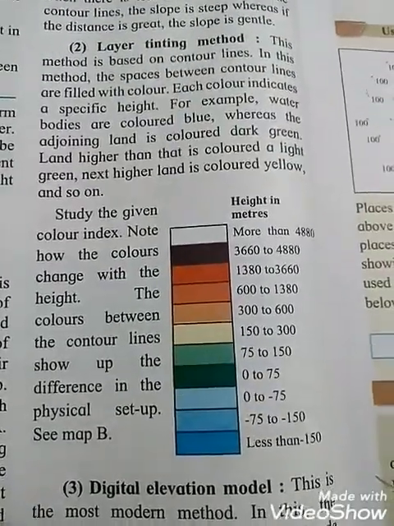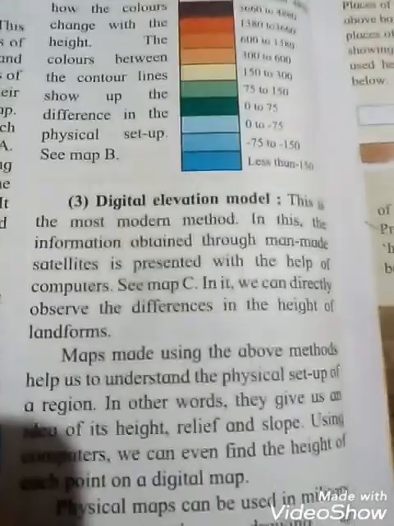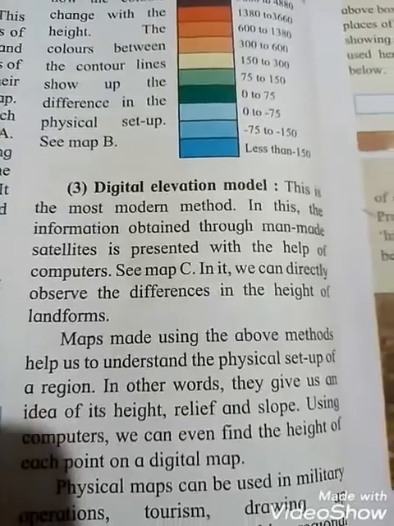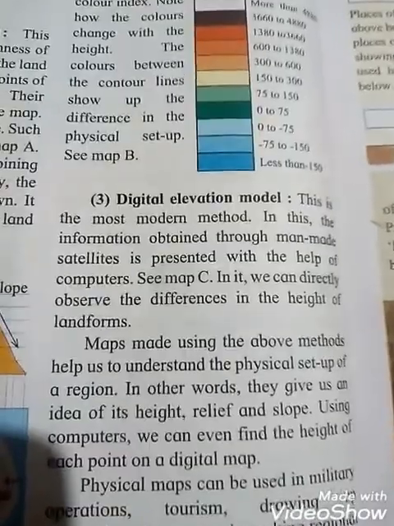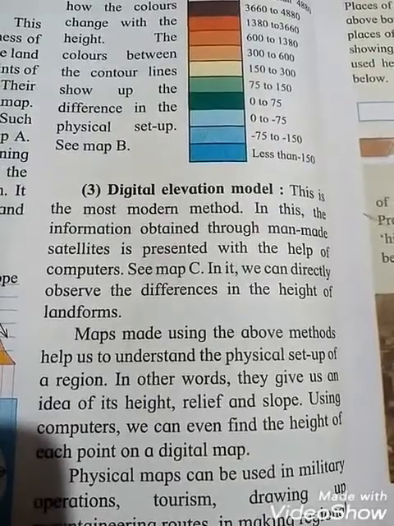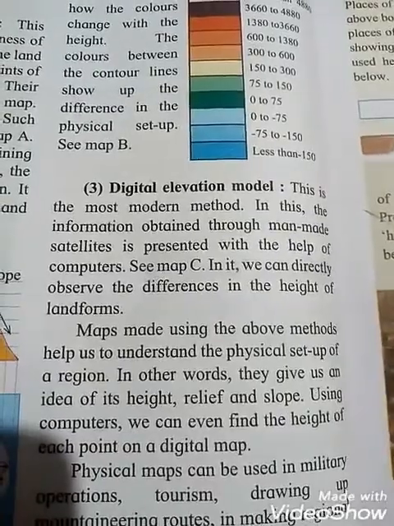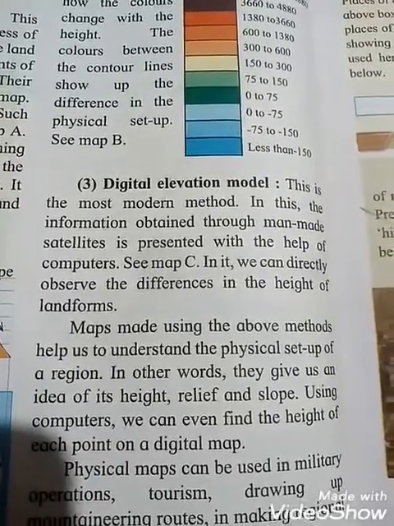Okay students, the third one is the digital elevation model. This is the most modern method. In this, the information obtained through man-made satellites is presented with the help of computers.